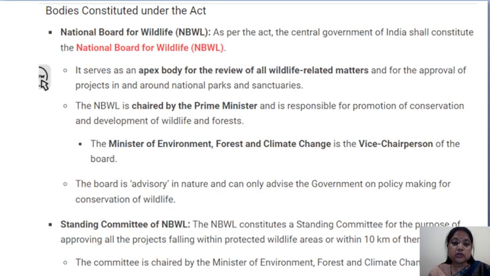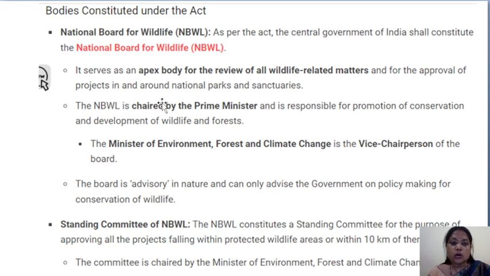So, bodies constituted under this act. Let us look at what government organizations or bodies can be constituted under this act. The first one is the National Board for Wildlife, and the Minister of Environment, Forest and Climate Change will be the head.